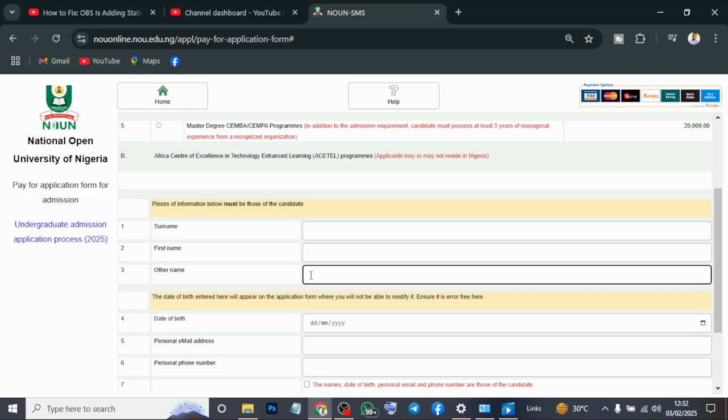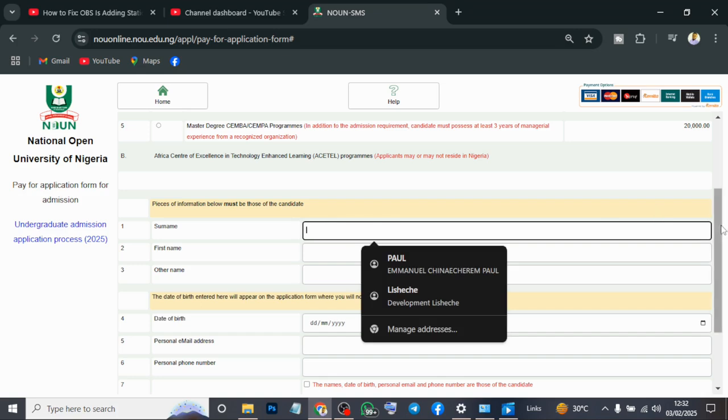If you made a mistake in your WAEC and the name in your NIN is correct, you can do an affidavit. Please attach it. Don't leave it, because the option is also open. But if everything is correct and done, you can go ahead. So you fill all those things here.